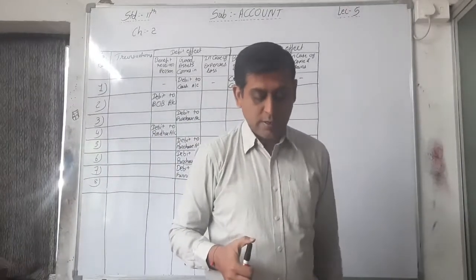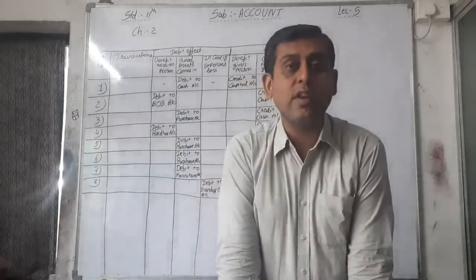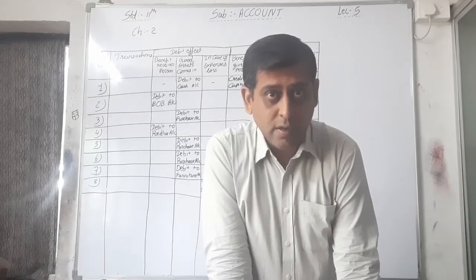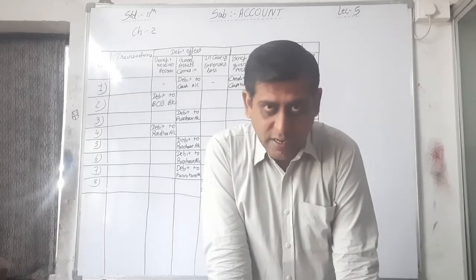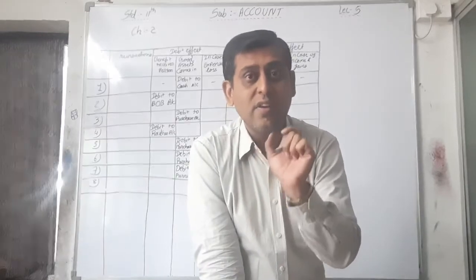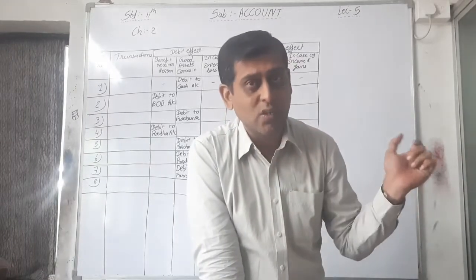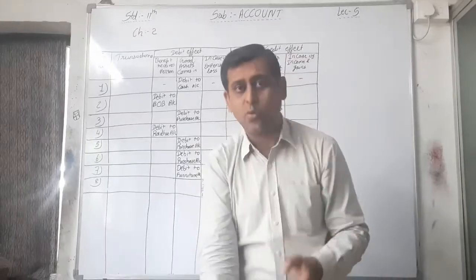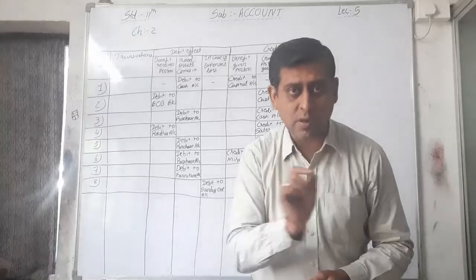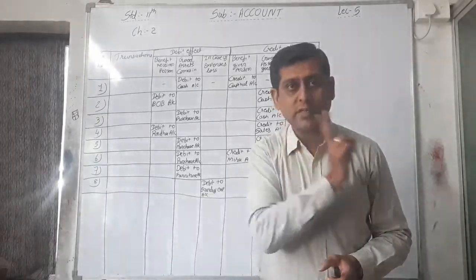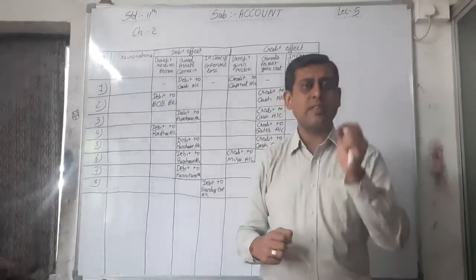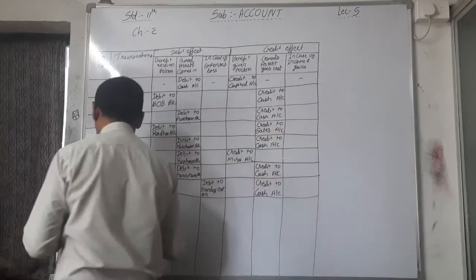Next, ninth one, dividend received. See, the word dividend received is there. Again, it's our income, right? The word received is there. That's why it's a cash transaction. First, cash comes into the business, and dividend is our income. That's why credited to dividend account. Okay, two accounts are affected. Please underline that. Dividend received, that is your income, that is your second account affected, and the amount is given, that is cash coming into the business. That's why the cash account will be affected here.